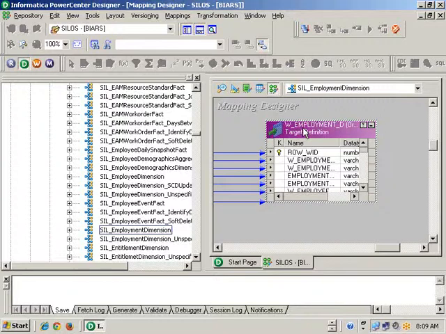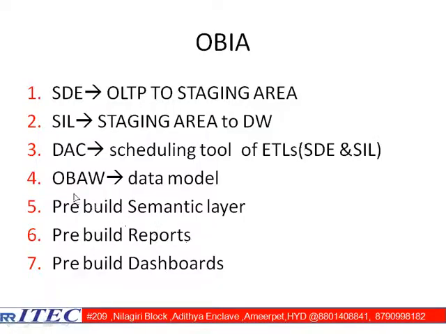So that is called the predefined data model. That is what is called here OBAW, Oracle Business Analytics Warehouse. That is the predefined data model. That also will be provided by Oracle only.